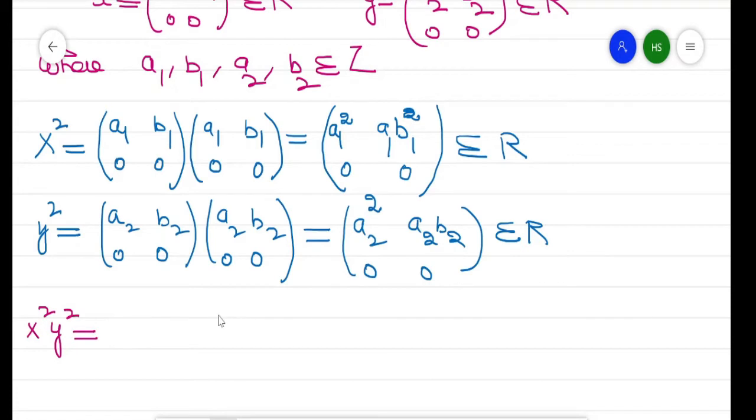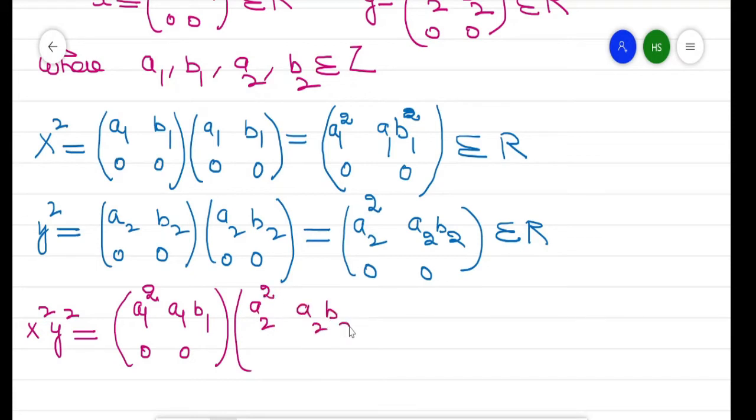Multiply A1 square, A1 B1, 0, 0 by A2 square, A2 B2, 0, 0.